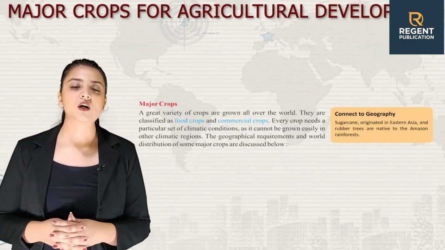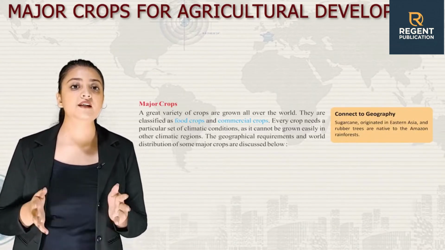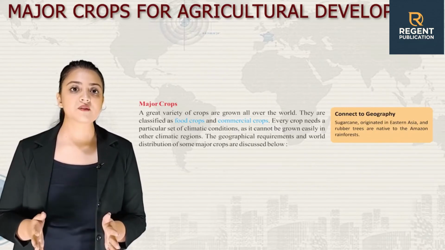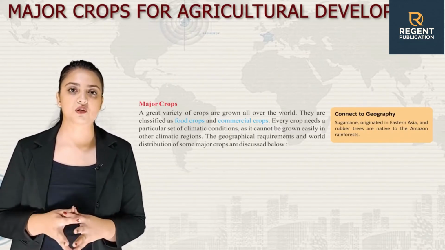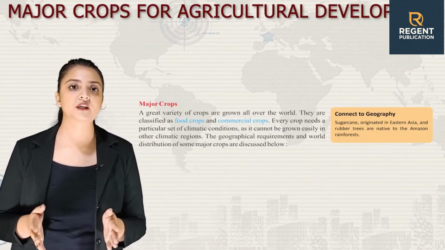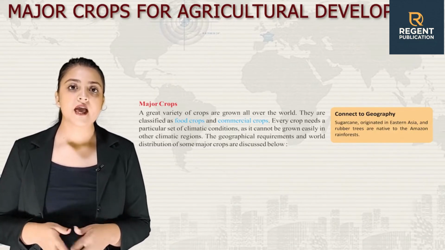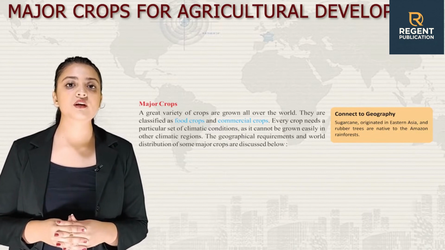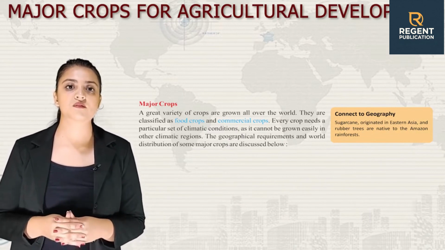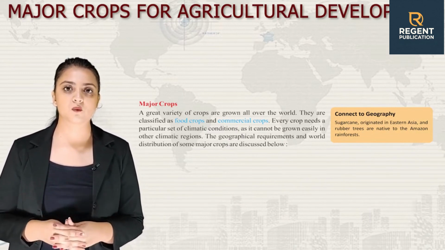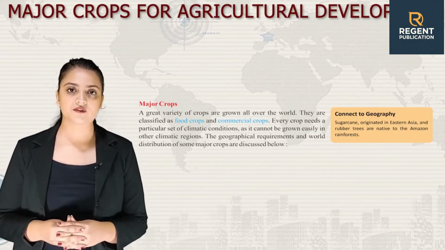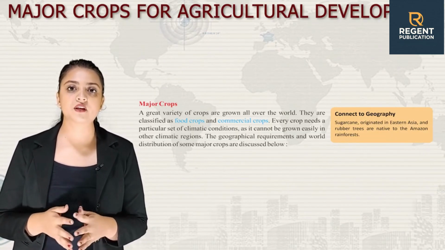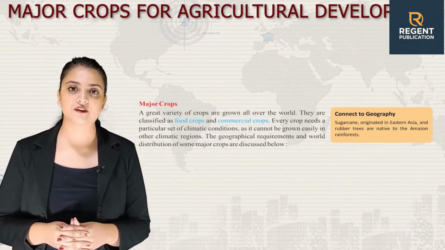Now, let's talk about major crops. A great variety of crops are grown all over the world. They are classified as food crops and commercial crops. Every crop needs a particular set of climatic conditions as it cannot be grown easily in other climatic regions. The geographical requirements and world distribution of some major crops are discussed below. But first, let's connect to geography again. Sugarcane originated in Eastern Asia and rubber trees are native to the Amazon rainforest.